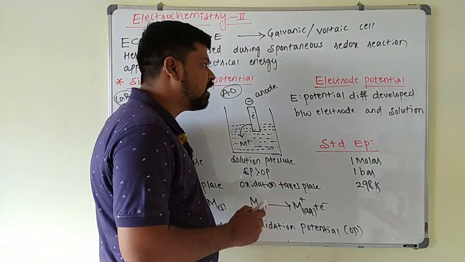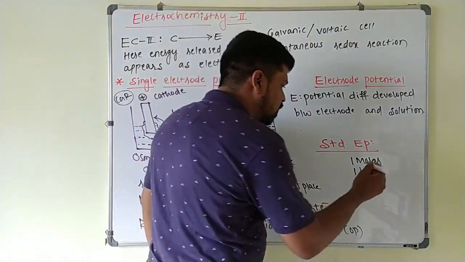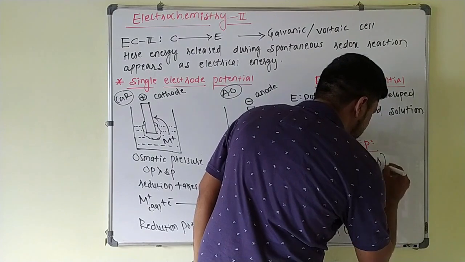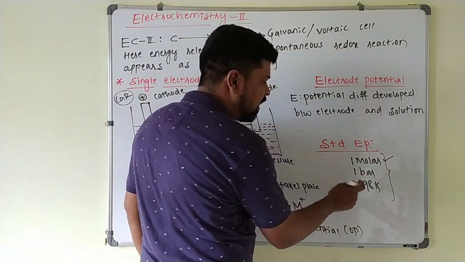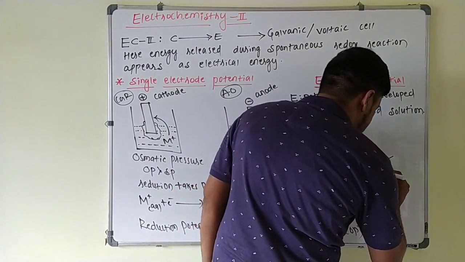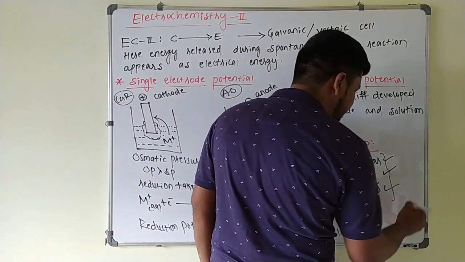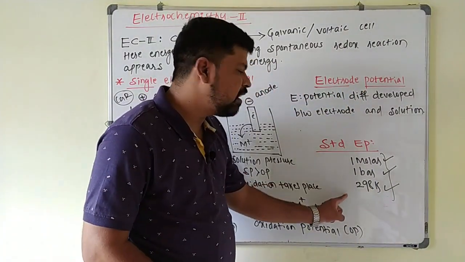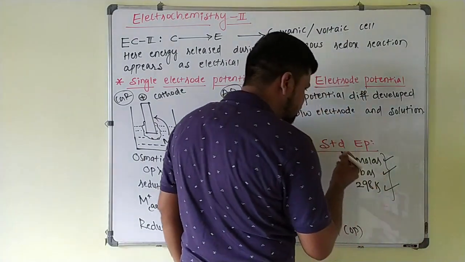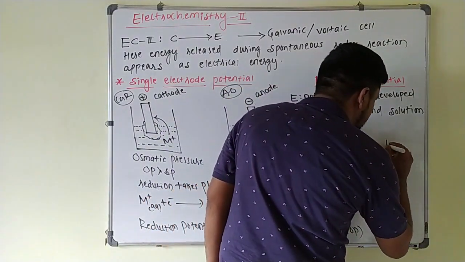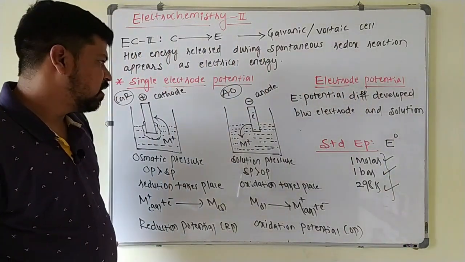So the concentration of the electrolytic solution is 1 molar, pressure is 1 bar, and temperature is 298 Kelvin. Under these standard conditions, whatever potential is developed is called standard electrode potential. Its symbol is E naught.